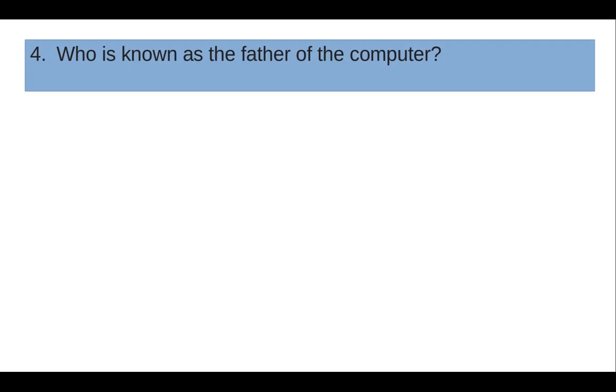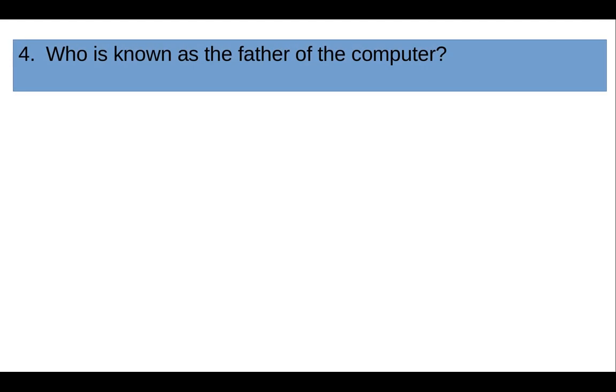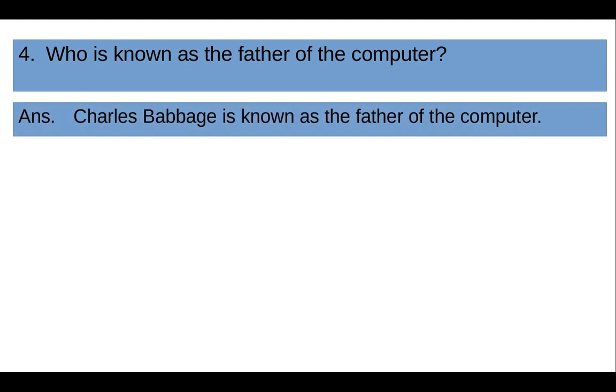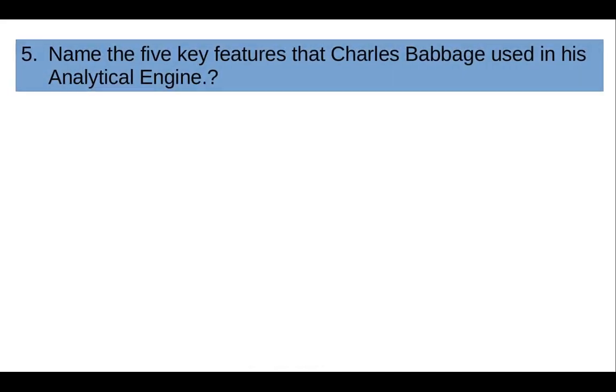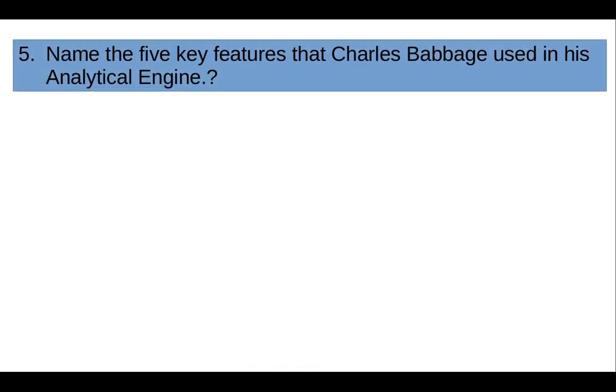Now question number 4: who is known as the father of the computer? The answer to that question: Charles Babbage is known as the father of the computer. The photo of Charles Babbage is this, students. Now question number 5: name the 5 key features that Charles Babbage used in his analytical engine.